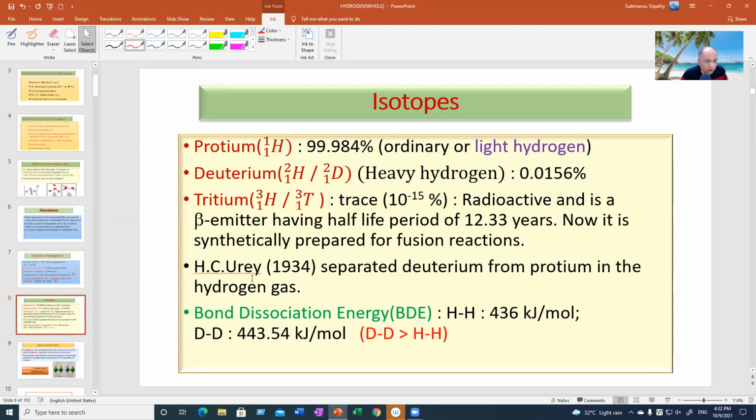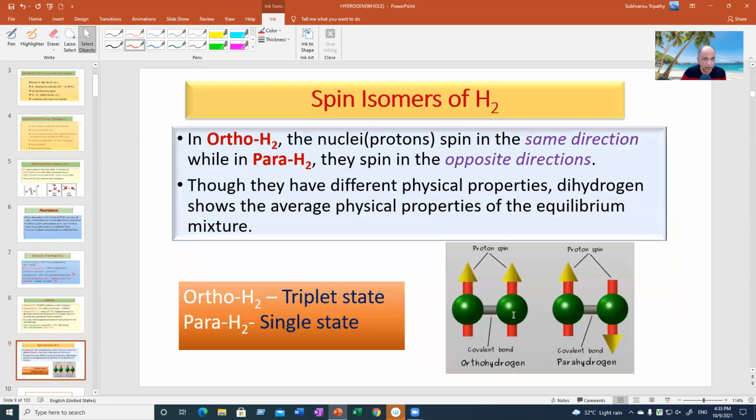And I have already told you about Urey. And interestingly, the H-H bond energy is slightly less than that of the D-D bond energy. We were talking about bond energy the other day: because of the greater number of neutrons, one neutron, the nuclear pull is more, and this bond is a little stronger. The bond dissociation energy of H-H is less than that of D-D. And the tritium bond is still greater. I'll give you the data.